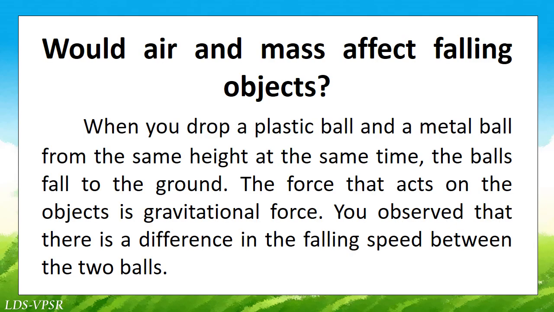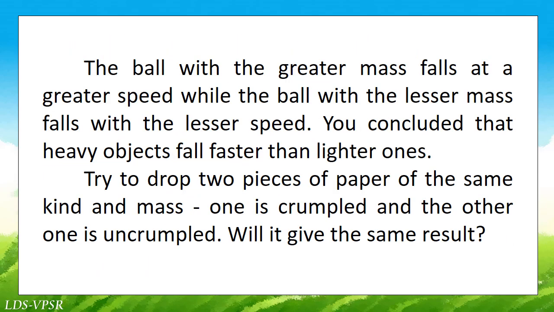Would air and mass affect falling objects? When you drop a plastic ball and a metal ball from the same height at the same time, the balls fall to the ground. The force that acts on the objects is gravitational force. You observe that there is a difference in the falling speed between the two balls. The ball with the greater mass falls at a greater speed, while the ball with the lesser mass falls with the lesser speed. You concluded that heavy objects fall faster than lighter ones.